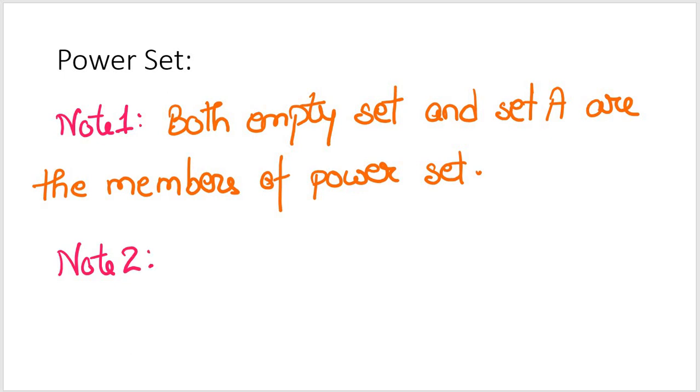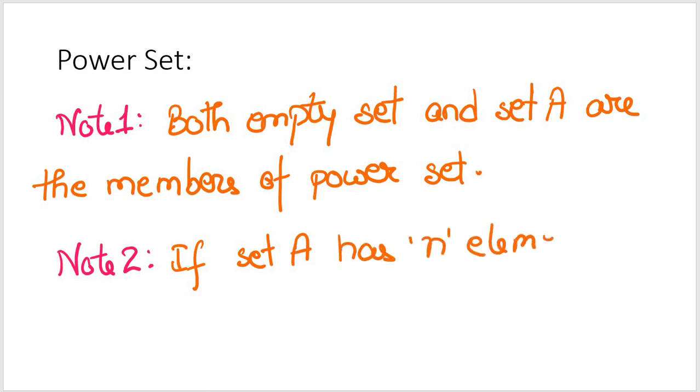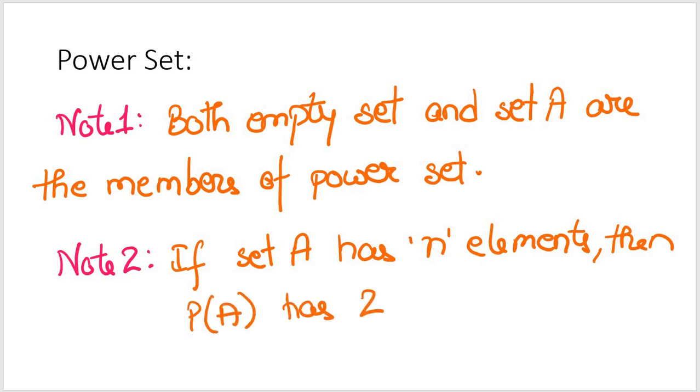Another point to ponder, which we are taking from the discussion we had in our second video, is that if the set A has n elements, then the power set of A is going to have 2^n elements.